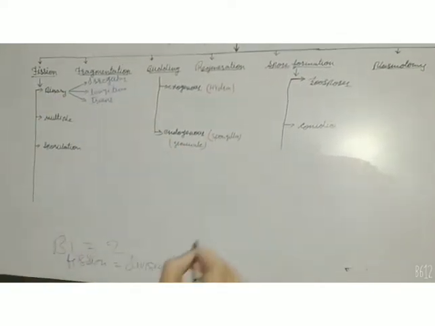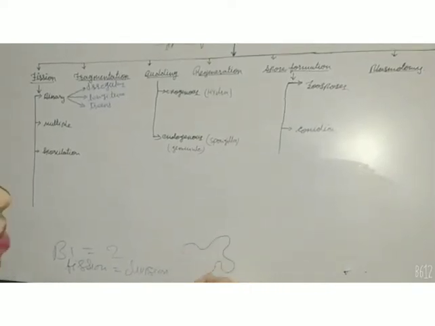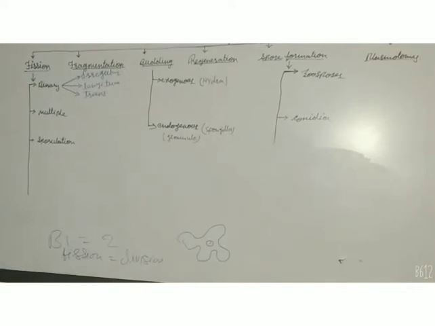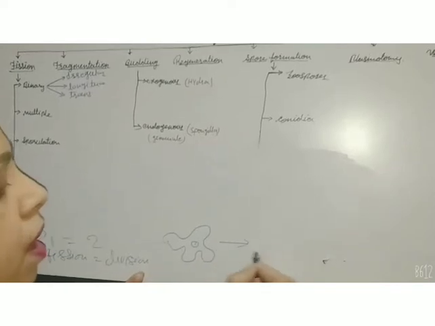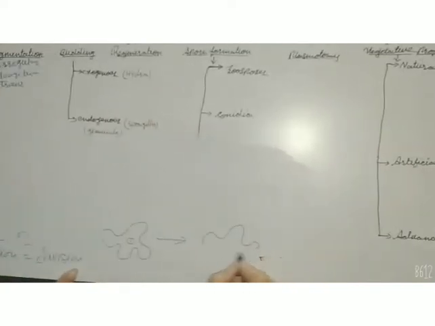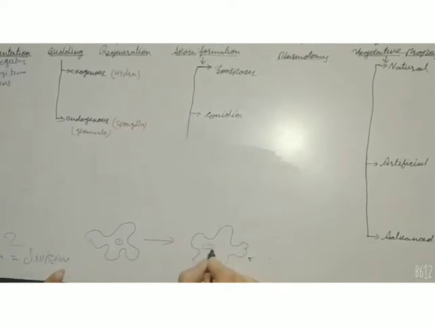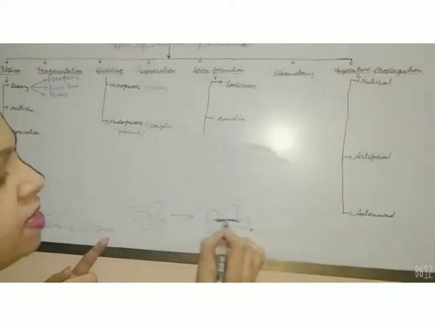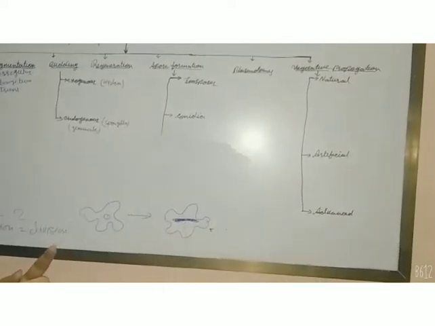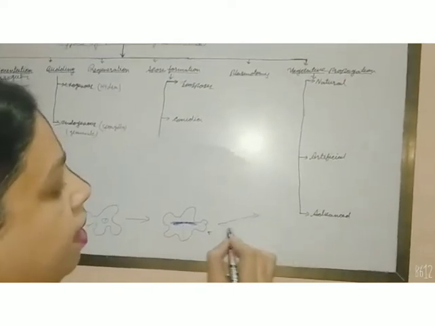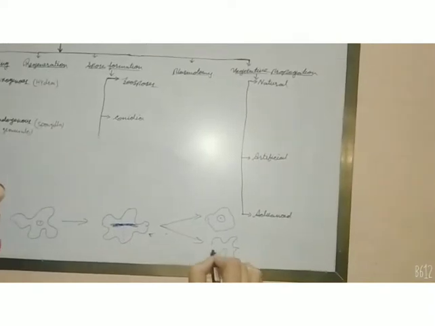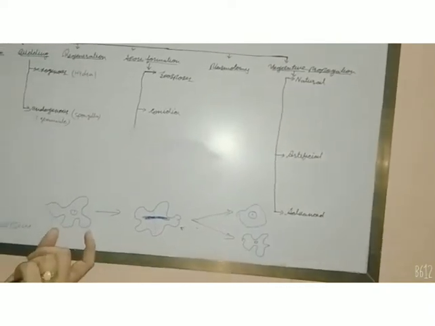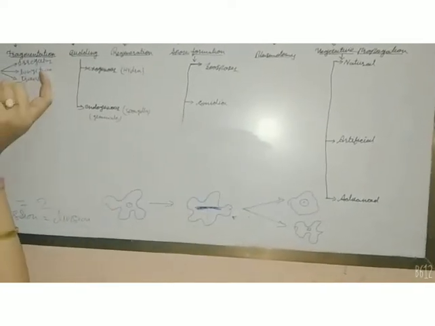The best example of binary fission is amoeba. Amoeba has an irregular shape. It's a unicellular organism, a protozoan. When it divides irregularly, first its nucleus starts to divide into 2 equal halves and then the cytoplasm and other cell organelles divide. Finally, it forms 2 equal daughter cells or 2 equal amoebas. In this way, one parent organism divides into two identical daughter cells. It is the irregular type of binary fission.